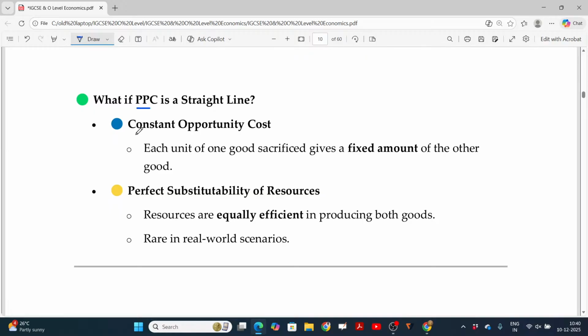What if the PPC is a straight line? Will it be a straight line? Yes, a straight line is also possible, where the opportunity cost is constant. You understand the difference between this one and that one? Each unit of one good sacrificed gives a fixed amount of the other good. See, A or B, A or B.